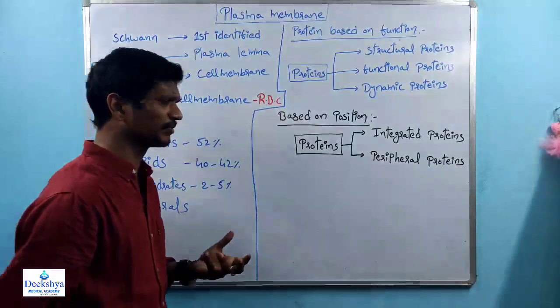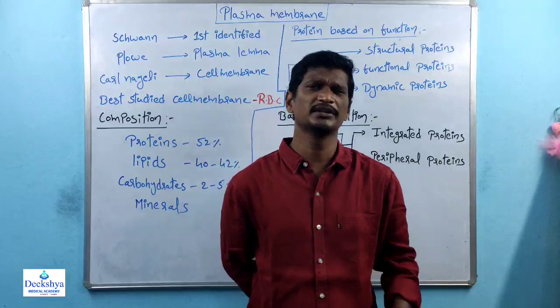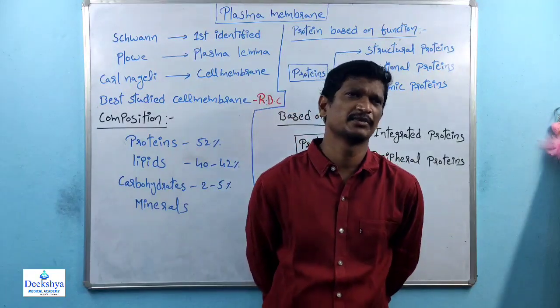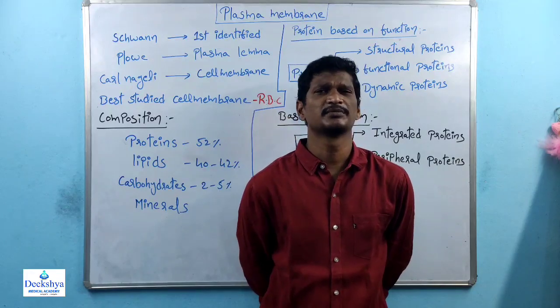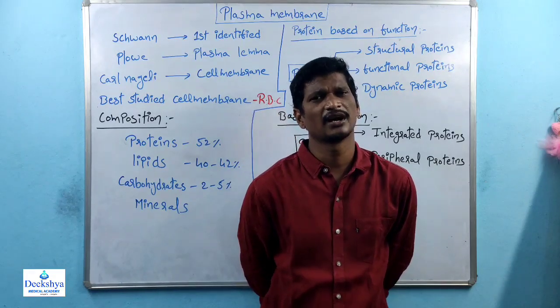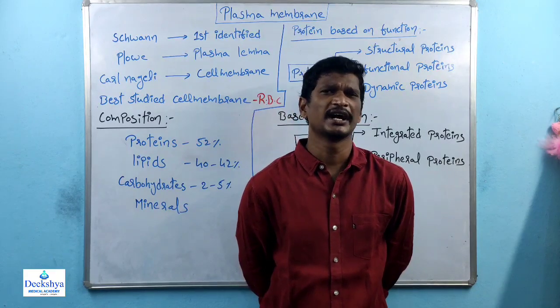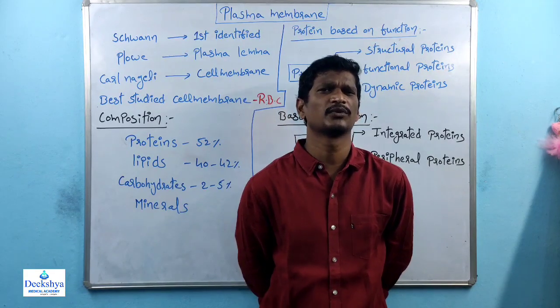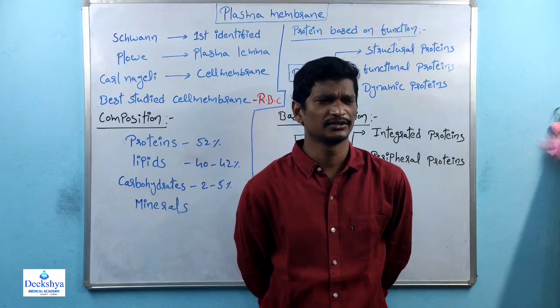And the best studied plasma membrane is the RBC membrane. Why? The RBC plasma membrane is the best studied membrane because animal cells do not have cell walls, so the plasma membrane is directly available.